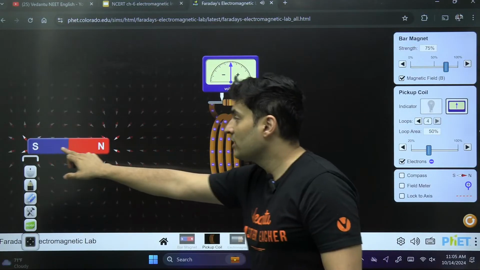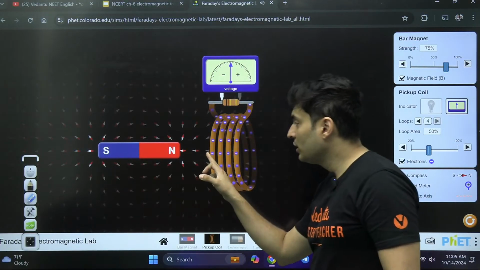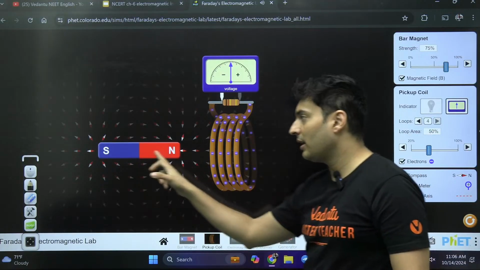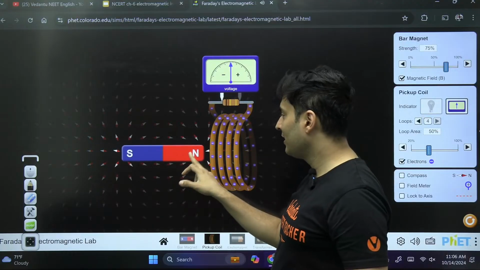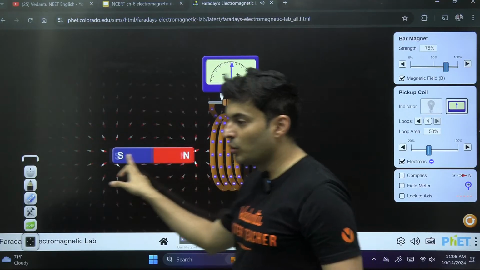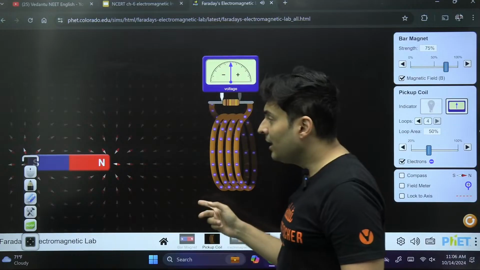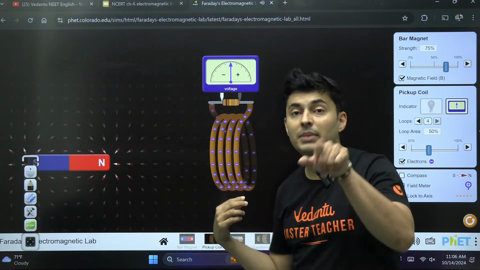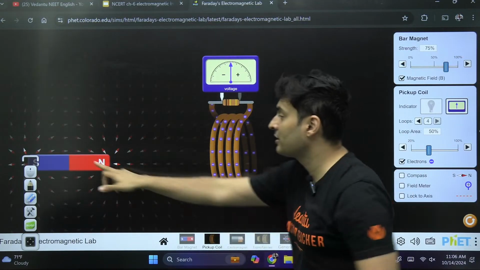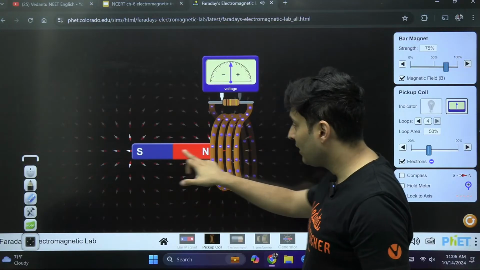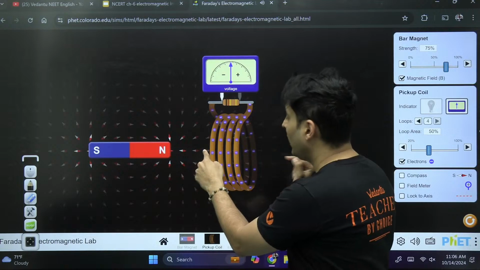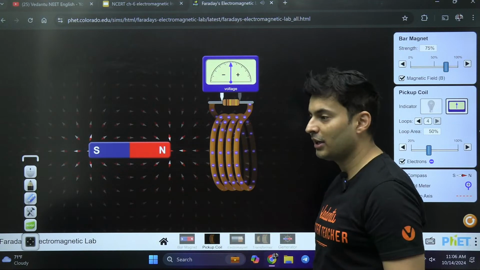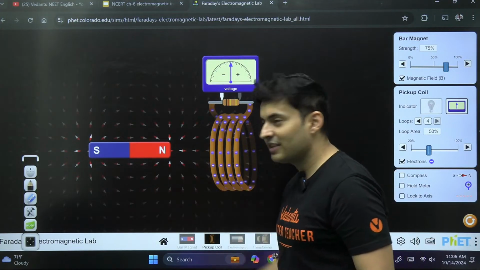Right now, while I was bringing this magnet here, a north was created here and a south here, asking the magnet to stop. But if this bar magnet is going away, then the current will also reverse, meaning the polarities will reverse. So when I take this bar magnet away, a south polarity will be created here and north here. What will south say to north?